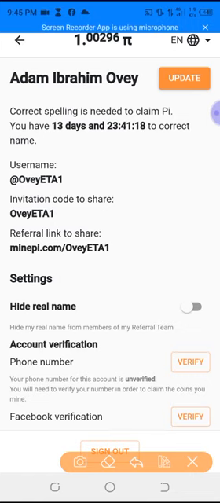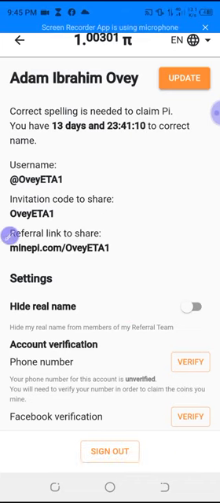So what this place is saying is that you can change your name, that is if you have submitted a wrong spelling, because I earlier said that your name should rhyme with the name on your national identity card, international passport, premium card or driver's license. They don't accept a voter's card. So the other four that I've mentioned are the ones. You have to make sure the name matches in order for you to claim your Pi, so that you are not wasting your time.